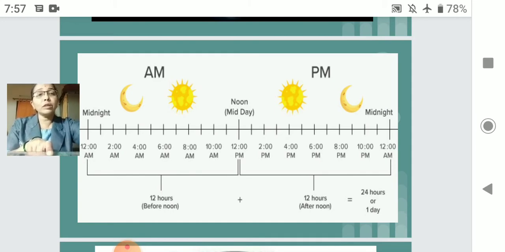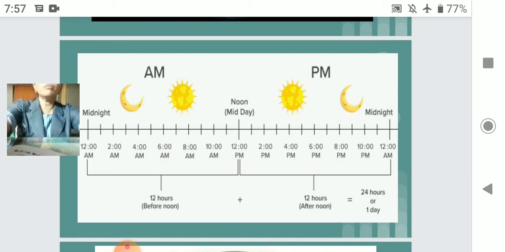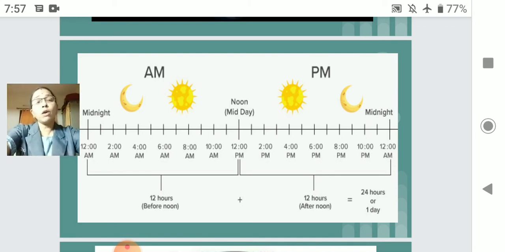That is 11 p.m. You will tell me that the train is going to come at 11 p.m., that is at 11 o'clock in the night. So we should know both clock patterns.